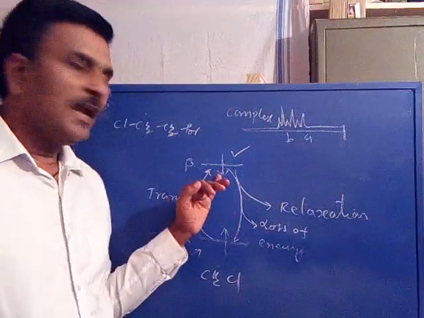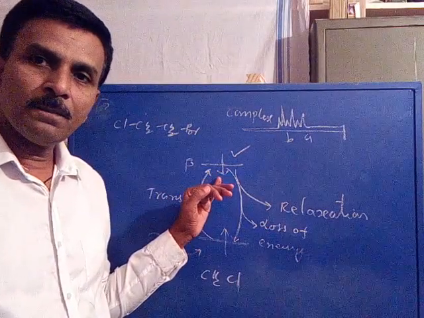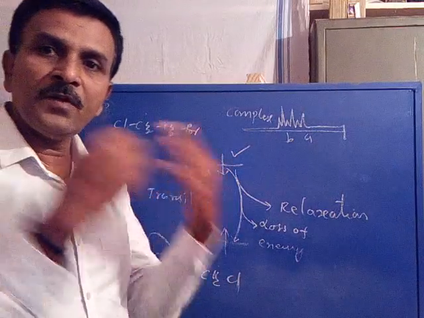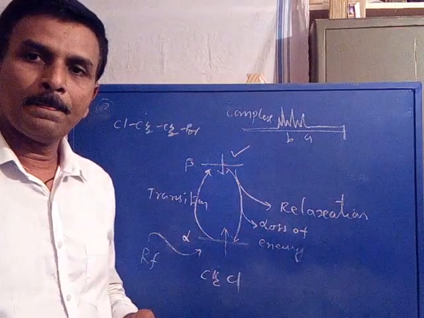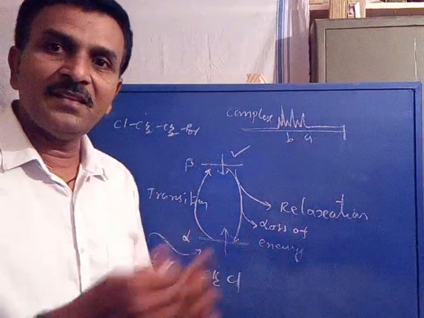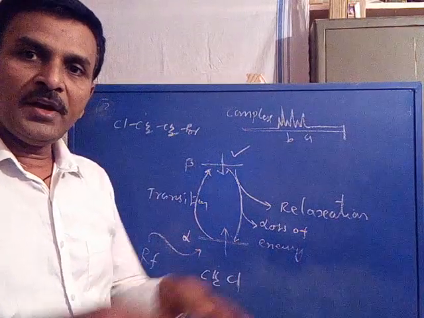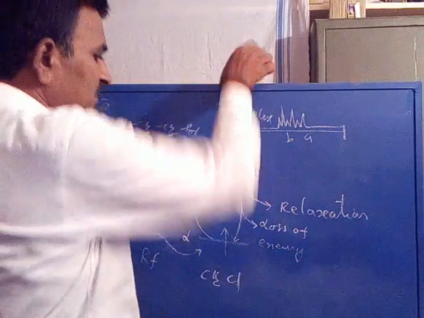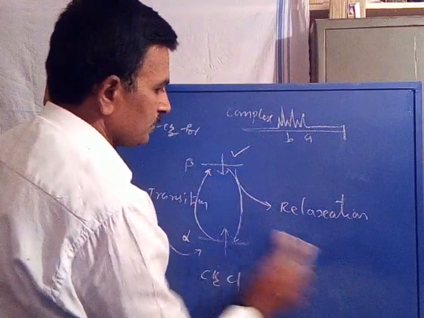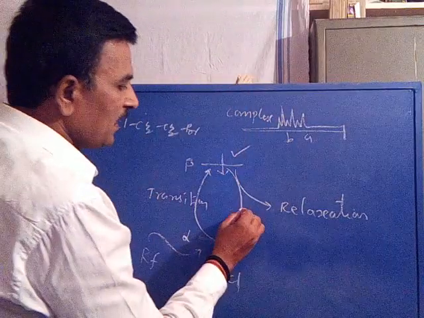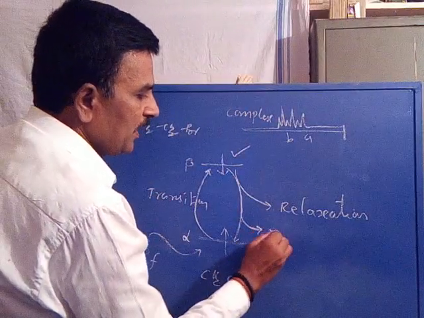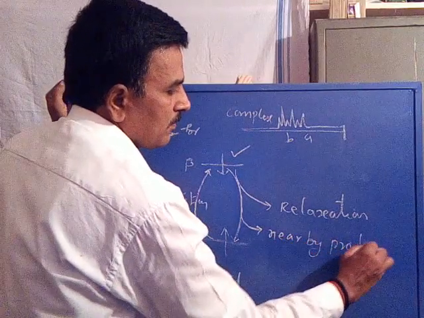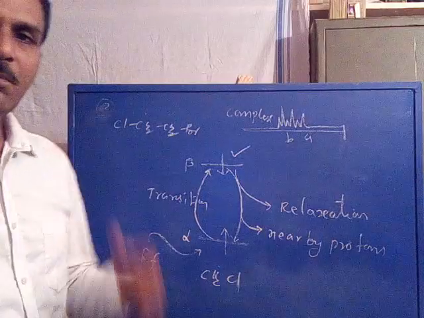Now, a beta spin state nucleus, to come back to alpha spin state, transfers its excess energy to its nearby protons.